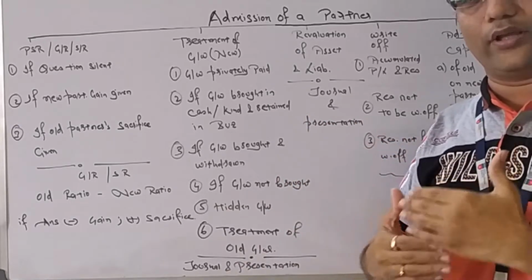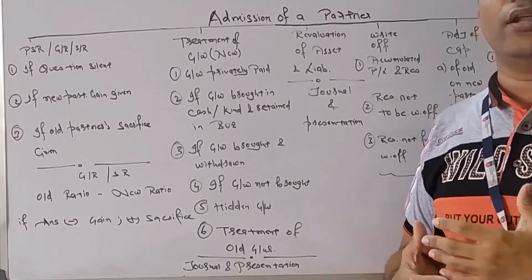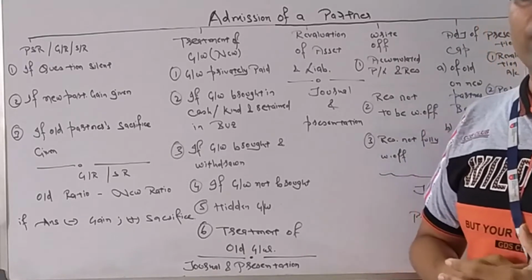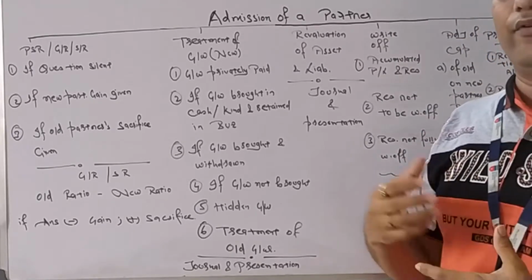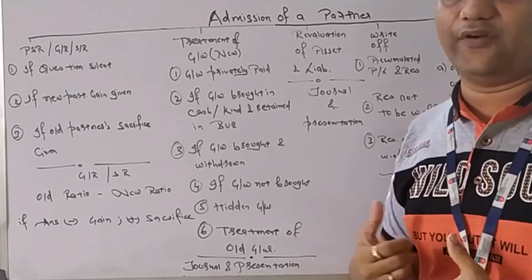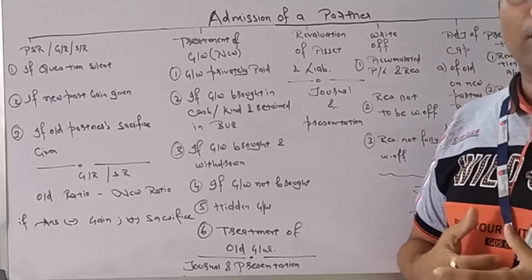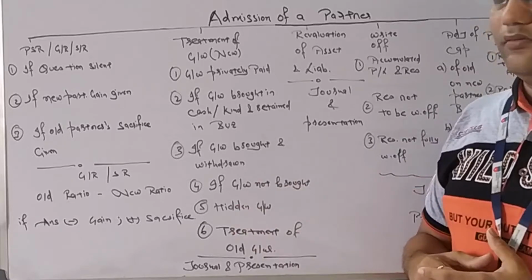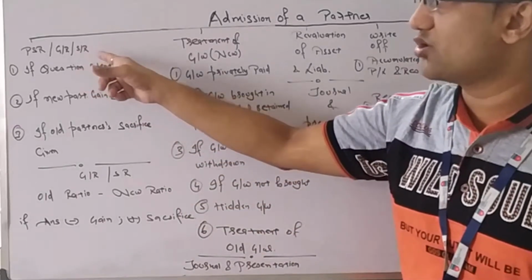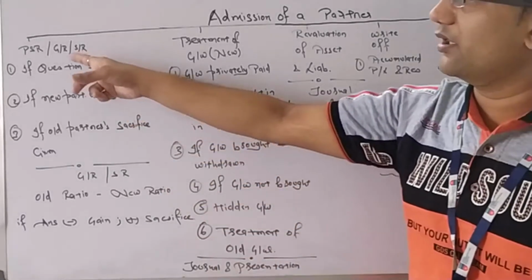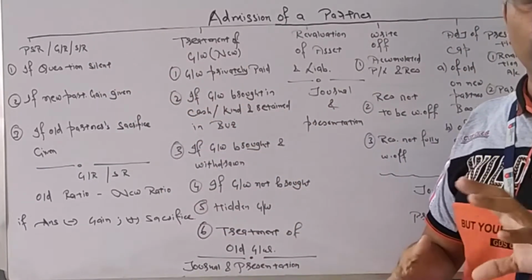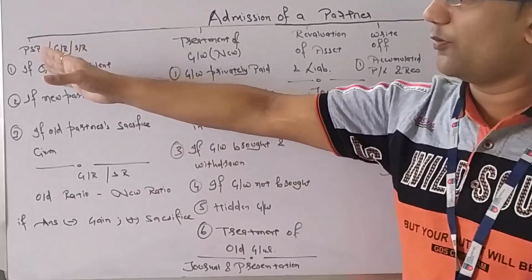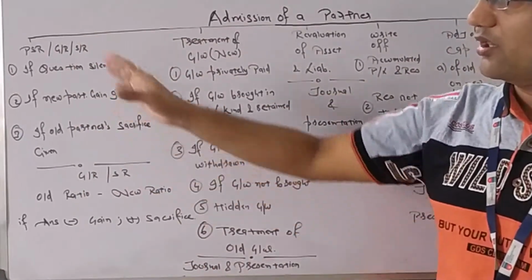The new PSR, we need to calculate the change in the ratio of partners. And due to that, there might be one of the partners who can gain and one of the partners who can lose or sacrifice. Somebody will get more, somebody will get less than what they were getting previously. Here, we need to calculate also that is gaining ratio and sacrificing ratio. How much a partner is gaining, how much a partner is sacrificing due to the change in the constitution of the business. A new partner has been admitted. The profit sharing ratio, gaining ratio, sacrificing ratio.